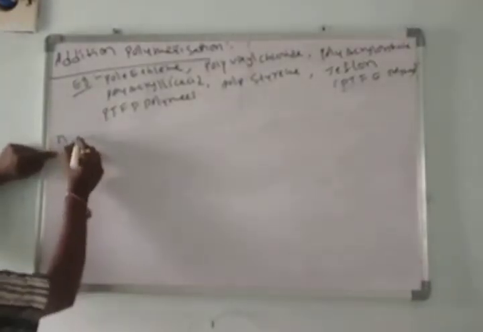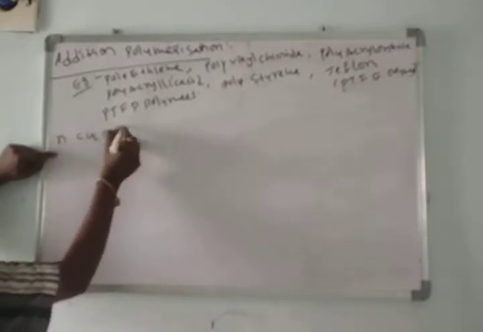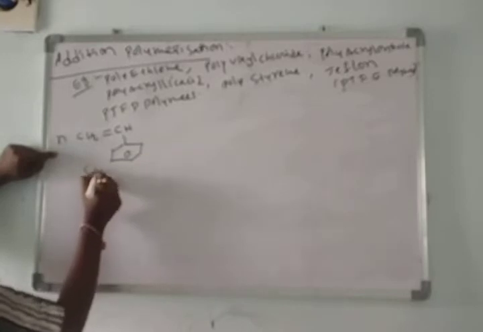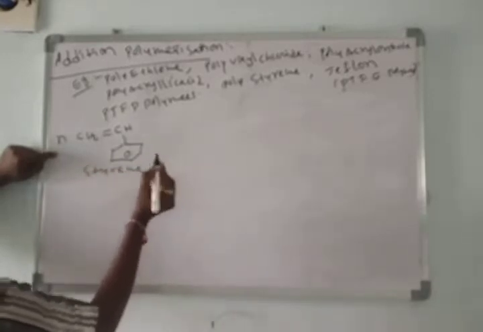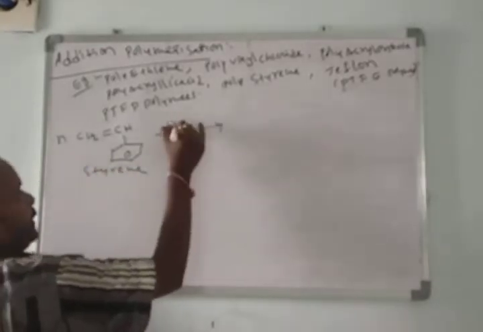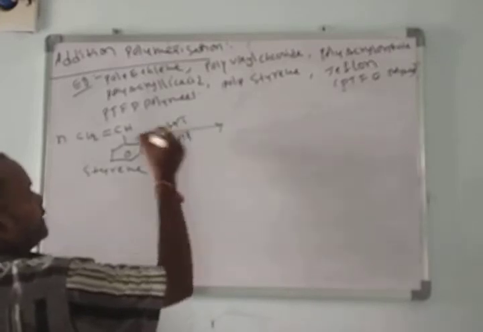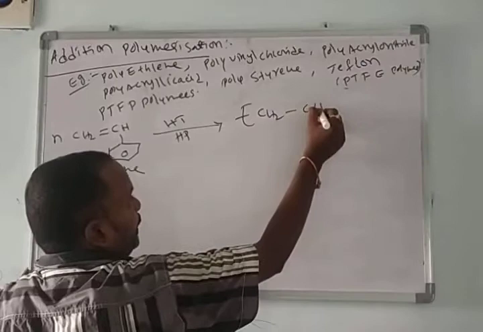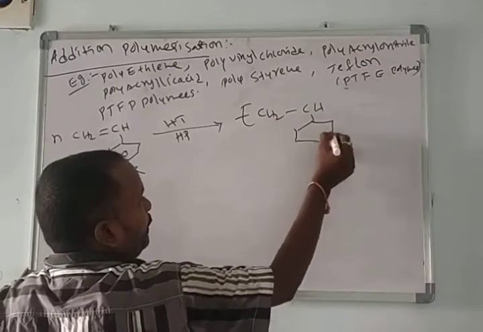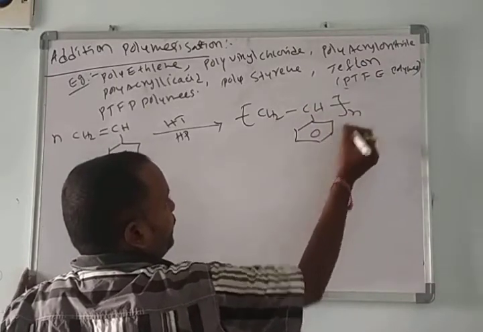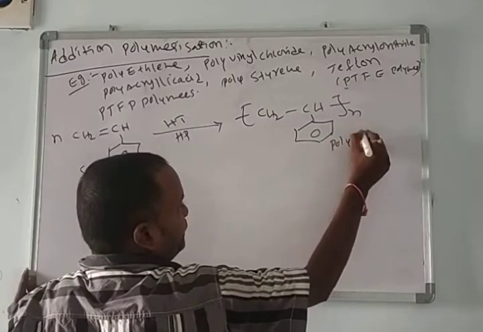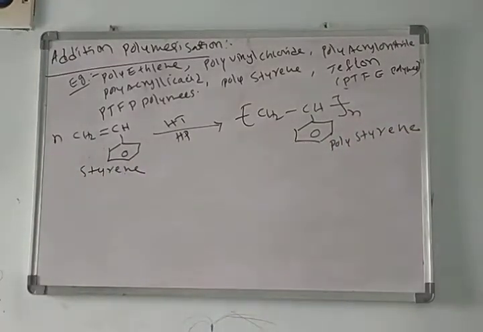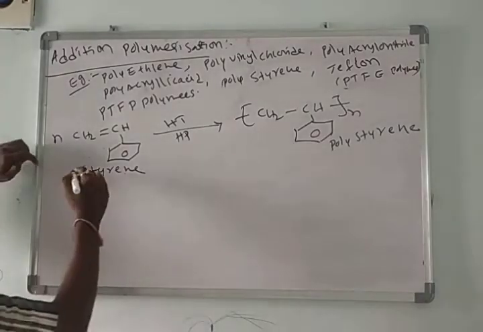Vinyl benzene we call styrene. This is the vinyl benzene, or we call it styrene. It involves in addition polymerization at high temperature and high pressure and forms polystyrene. This we simply call polystyrene.